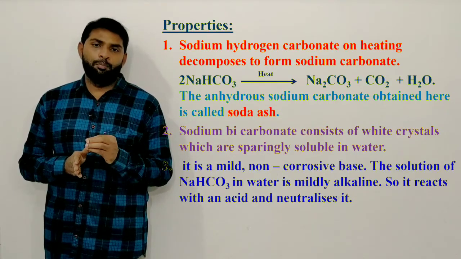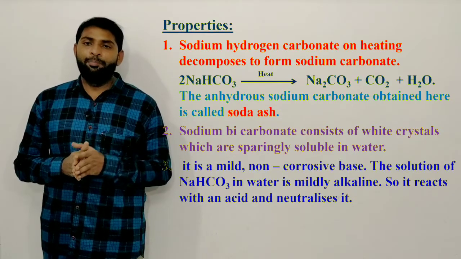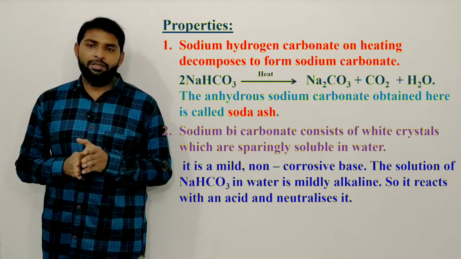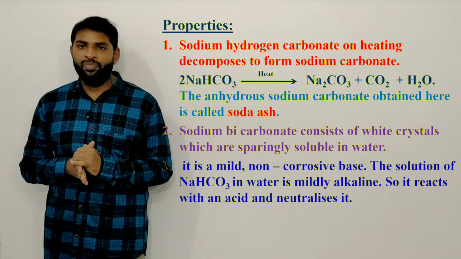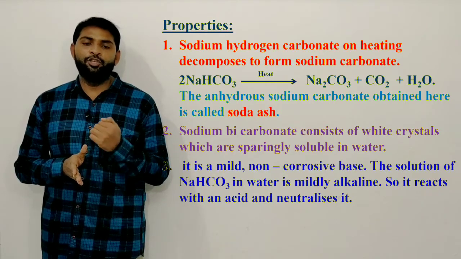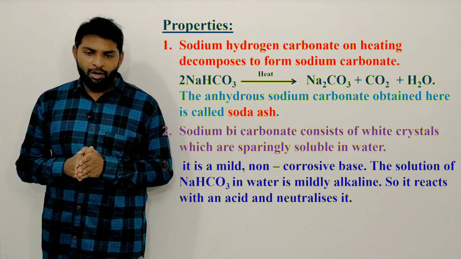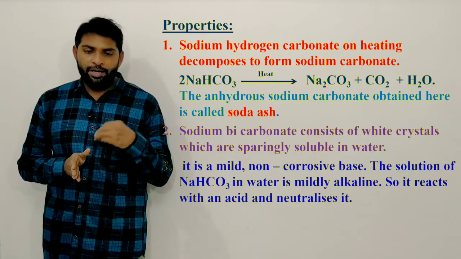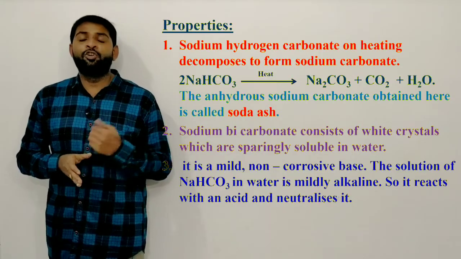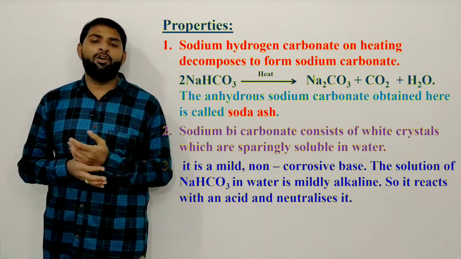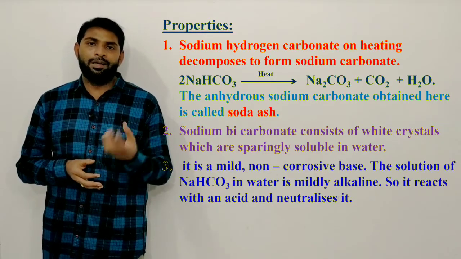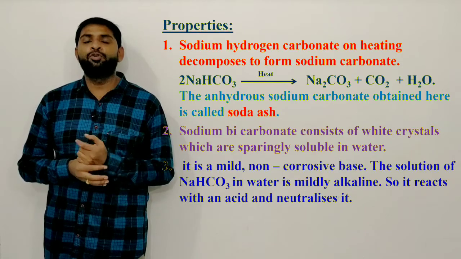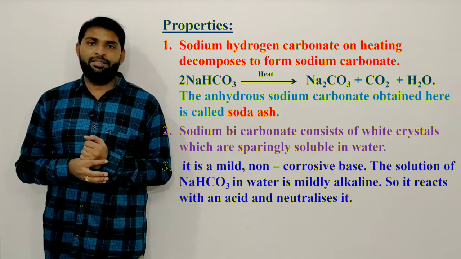So it reacts with an acid and neutralizes it. Sodium bicarbonate acts as a mild base, a mild alkaline substance. That's why it is able to neutralize acids.